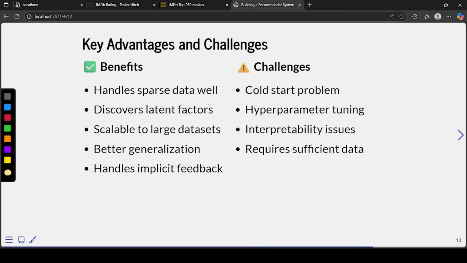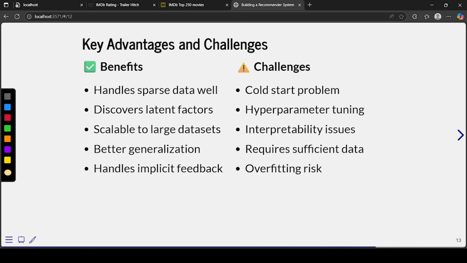Hyperparameter tuning, of course: what value of k to choose, 2, 3, 10, is a hyperparameter you have to tune. Then there's an interpretability issue. As in the case of SVD, after we transform it, we don't know what features those are. If we apply PCA, we don't know what happens after PCA. We just have principal components 1, 2, but what do they represent? So interpretability of features is gone.